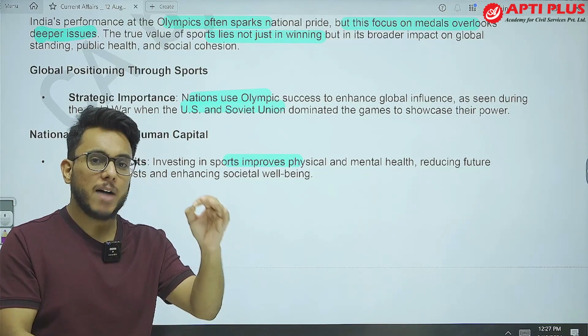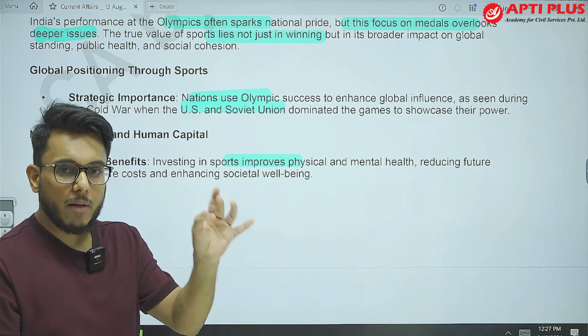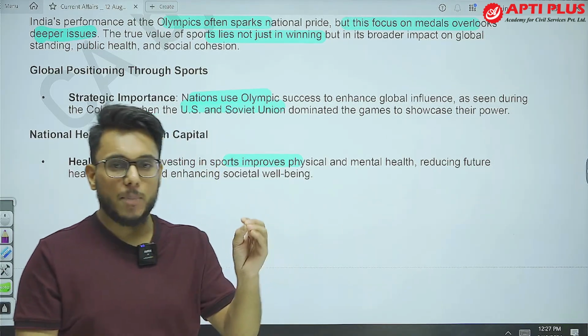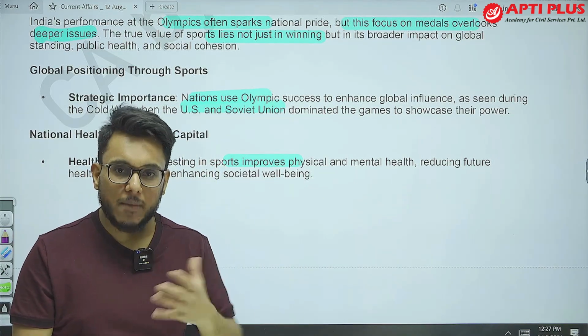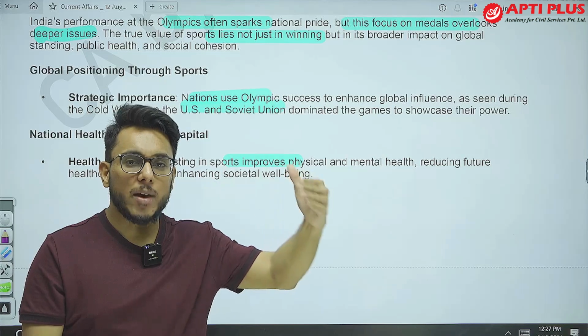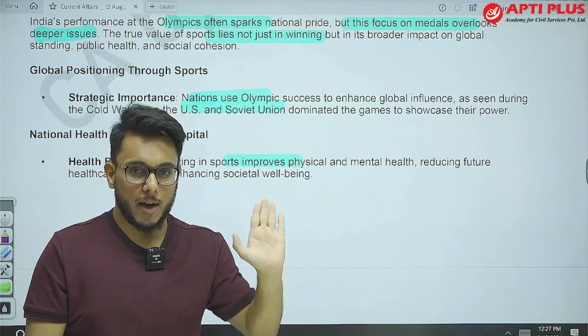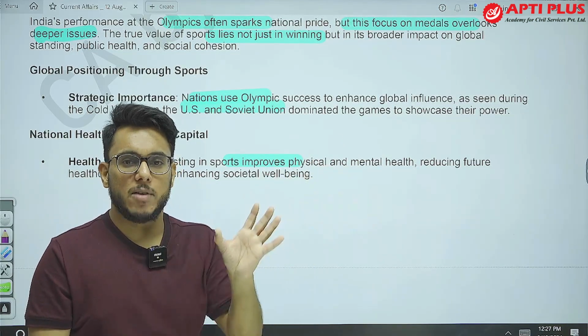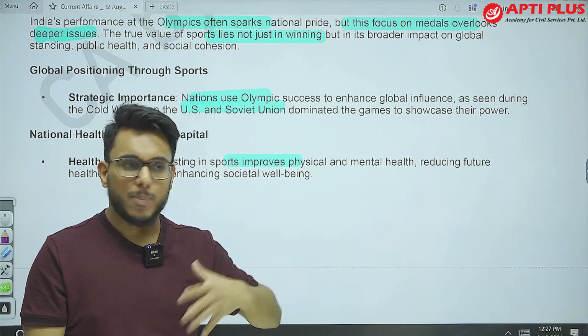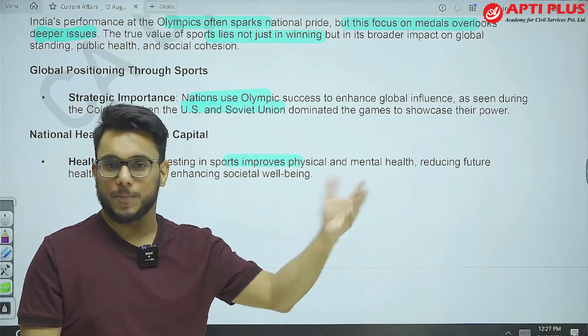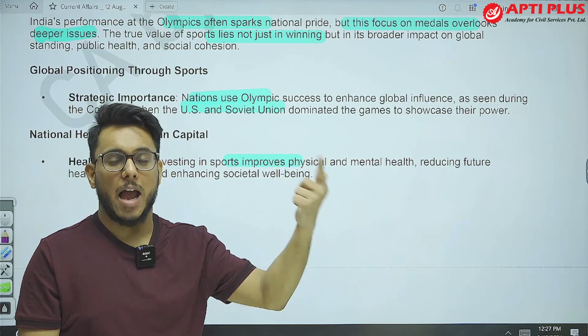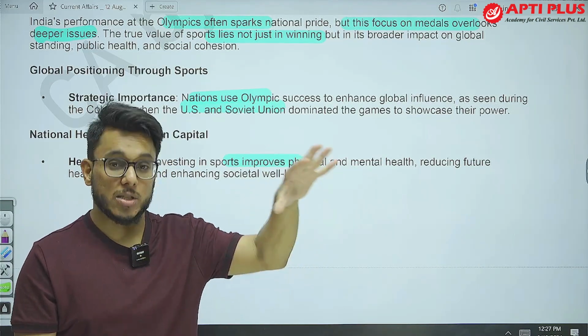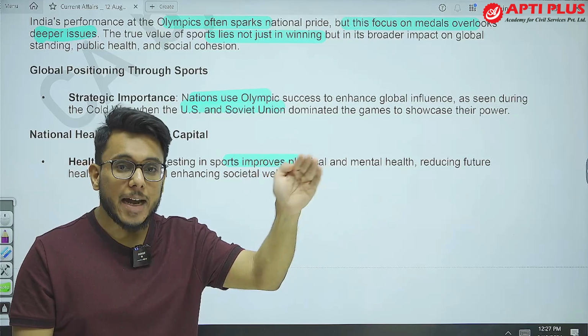Now, power can be of three types: economic power, hard power, soft power. First of all, what is power? Power is your ability to influence another person's behavior. So if I can influence another person's behavior, that is my power. That power can be economic: I can give money. That power can be hard power: I have a gun, and by that I can influence another person's behavior. Then that power can be soft power.